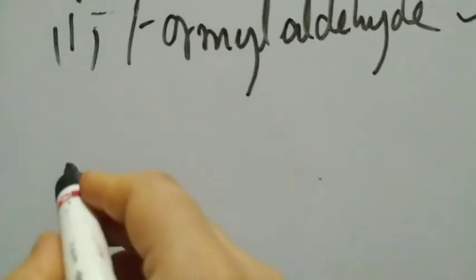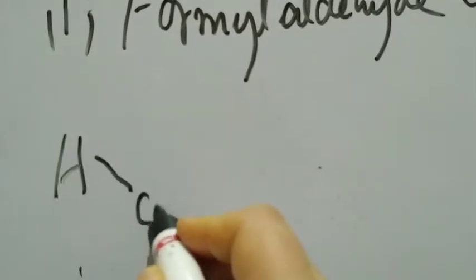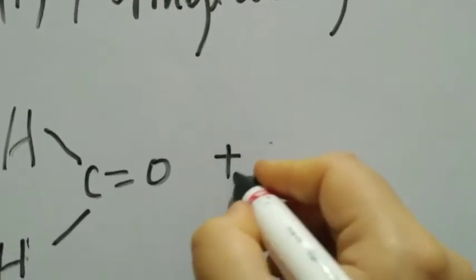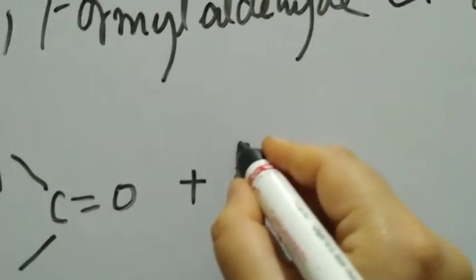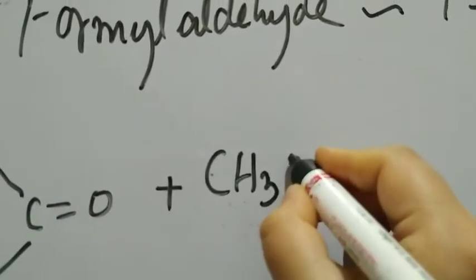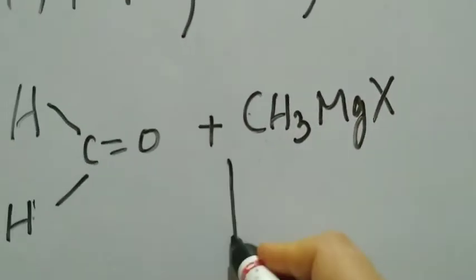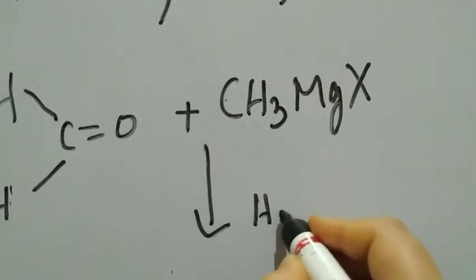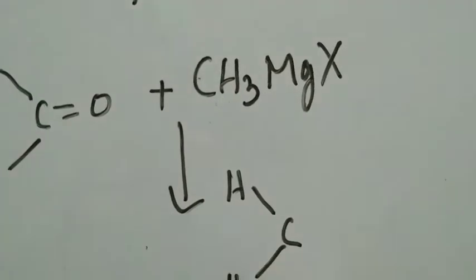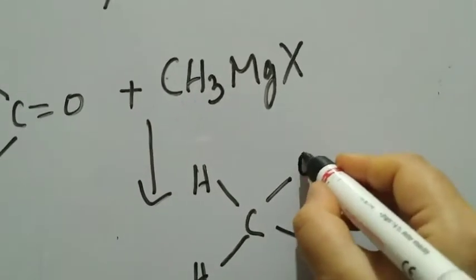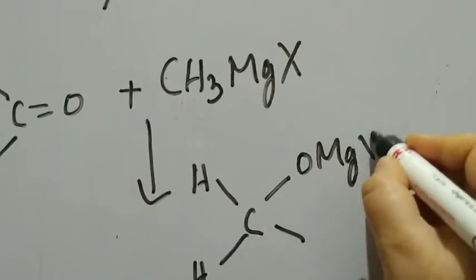Let's do the reaction. This is formaldehyde, right? We are adding the simplest Grignard's reagent, CH3MgX. What we get is hydrogen in its place, carbon in its place, hydrogen in its place. We'll open up this double bond into two bonds. We have OMgX here.